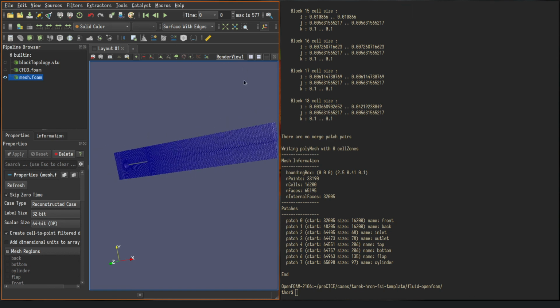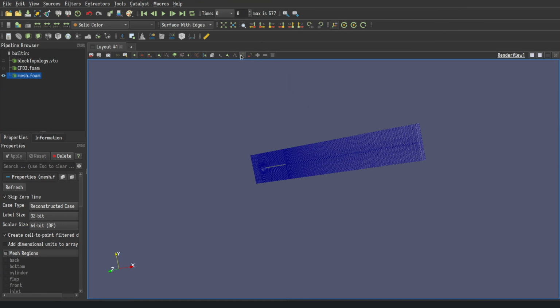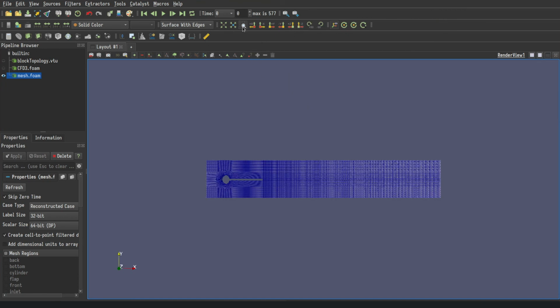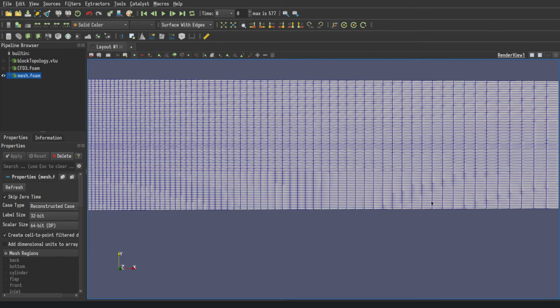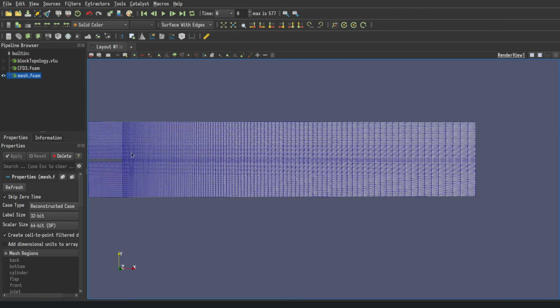So let me just zoom into this part. I'm not going to change the numbers, but remember this grading factor here.